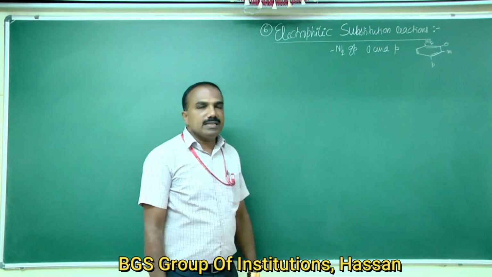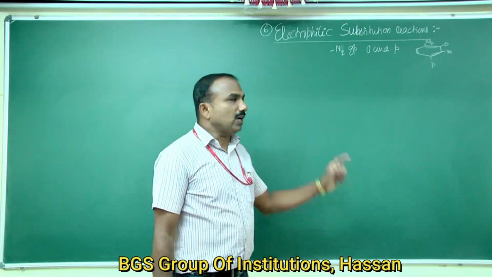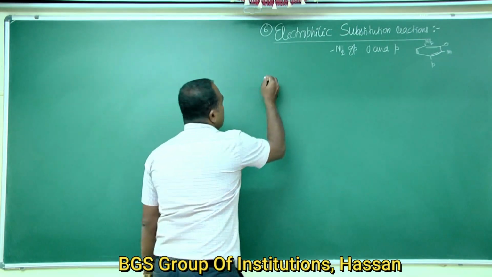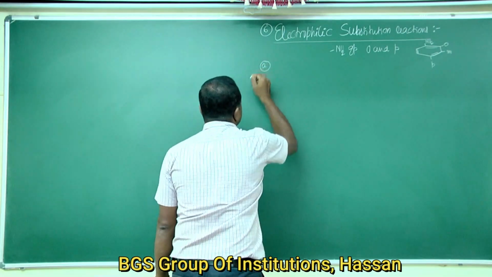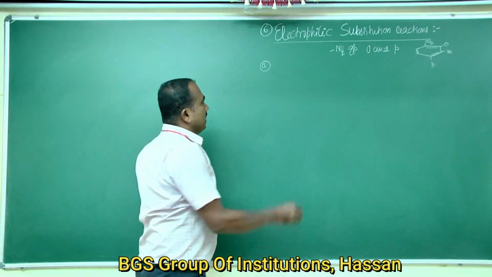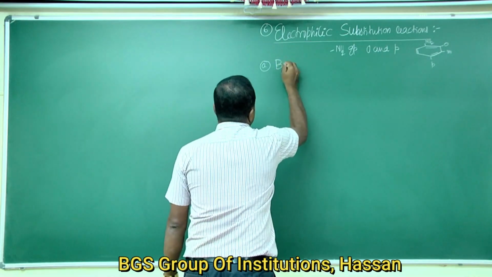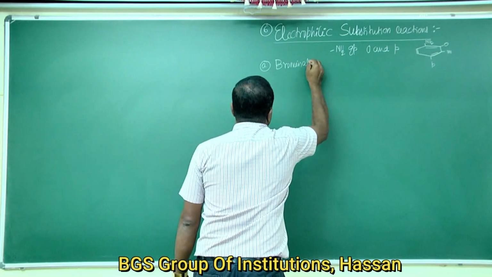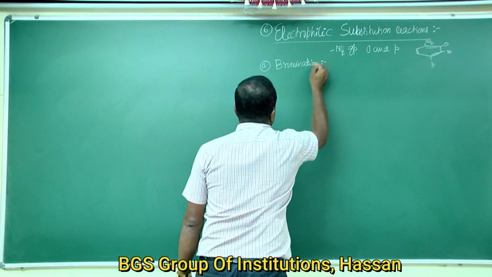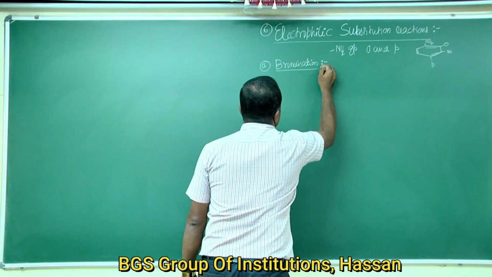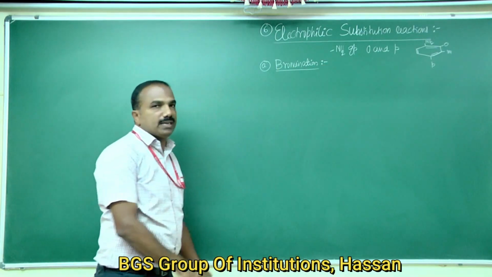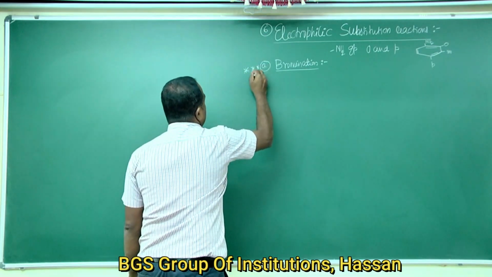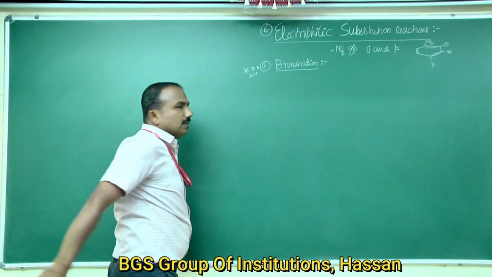So therefore, it undergoes a series of electrophilic substitution reactions. One by one, I'm going to explain. The first one is the bromination reaction. Important, bromination. So this is important for 2 marks.